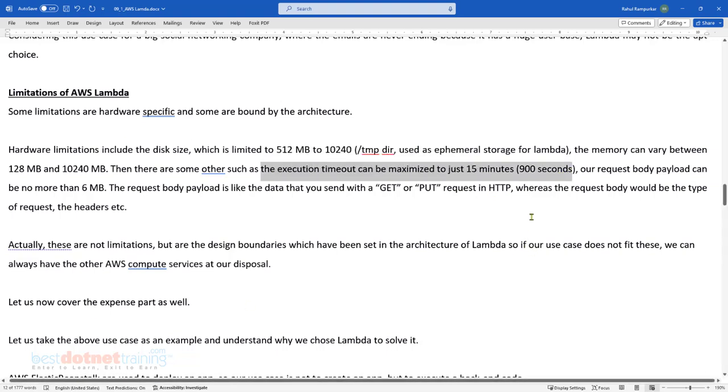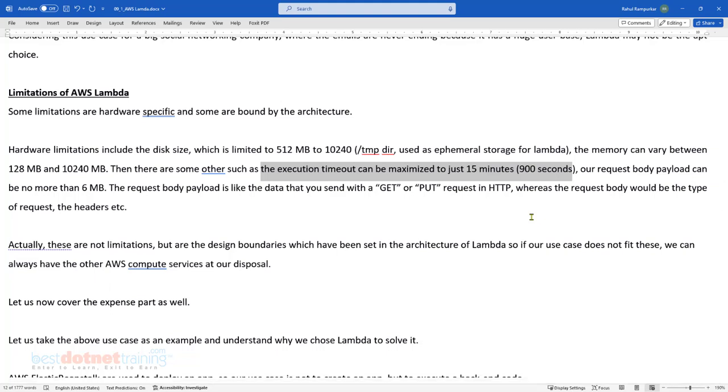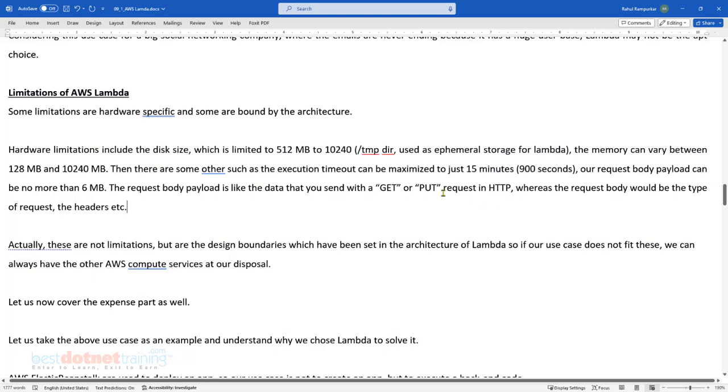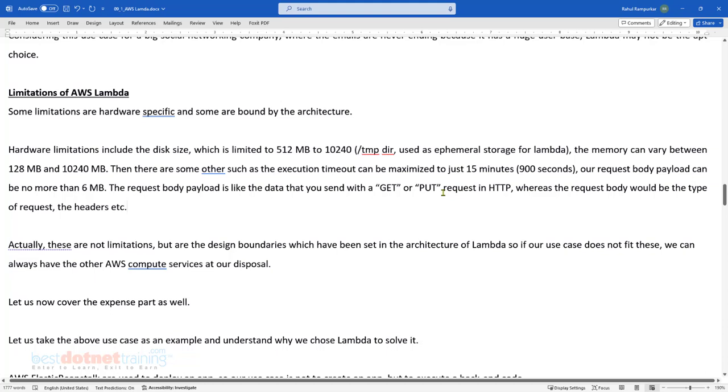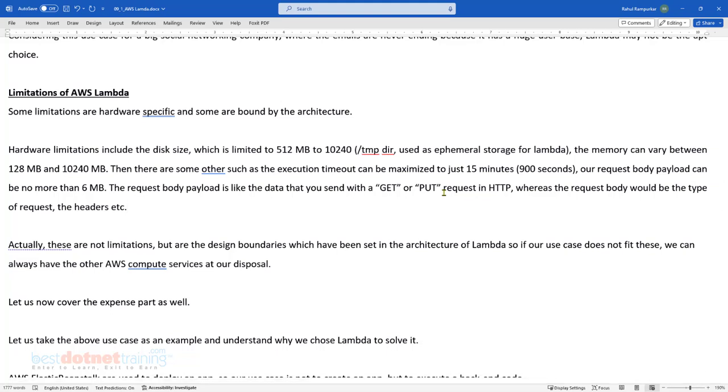If you feel you're not able to finish within 15 minutes, then maybe your code is not optimal, or maybe Lambda is not suitable for this kind of activity. Remember, I told you Lambda is not for running something 24/7, right? You can't go on and on. When there is some event, you have to execute that code within a short span of time. That short span of time is 15 minutes. That's called execution timeout. And then something more interesting: a Lambda request payload cannot be more than 6 MB.